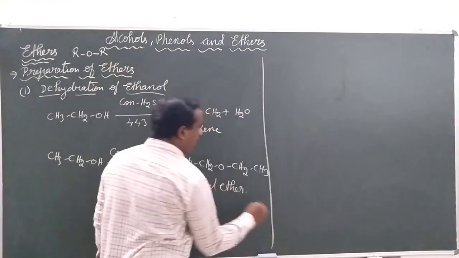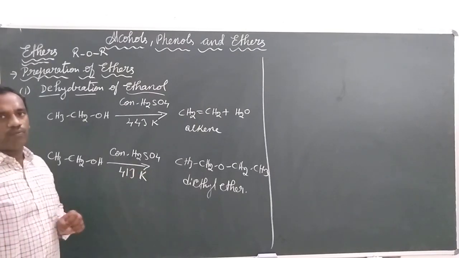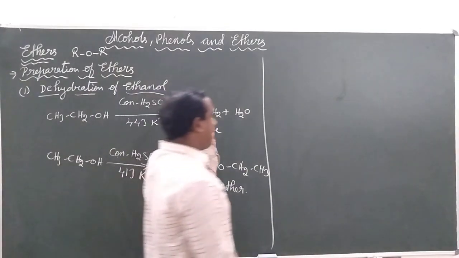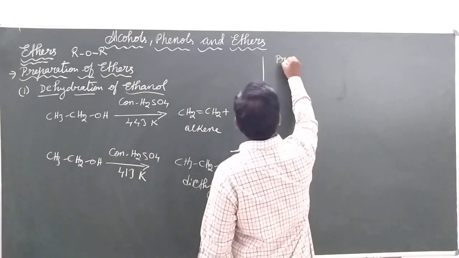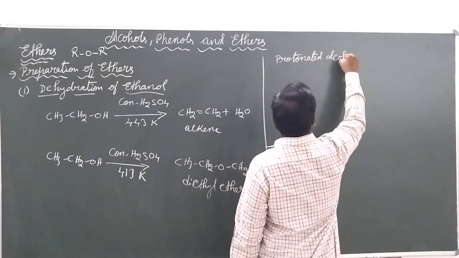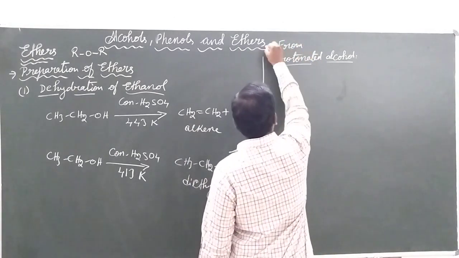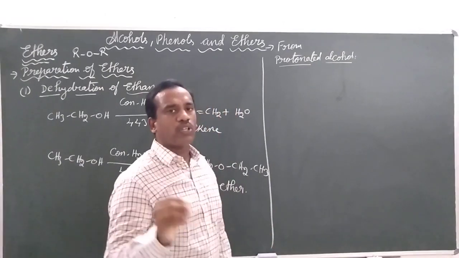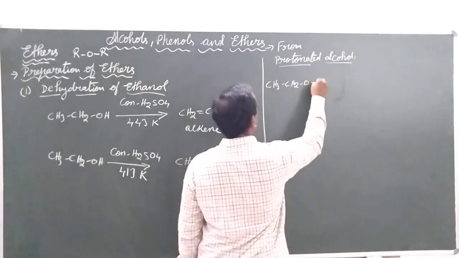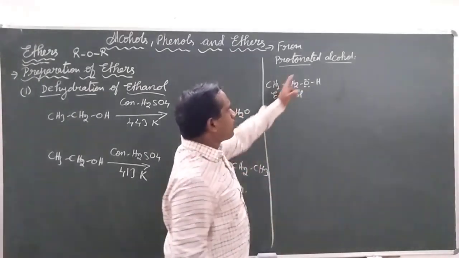Here, the so-called diethyl ether will be obtained from a protonated alcohol. What is meant by a protonated alcohol? Protonated alcohol means the alcohol is initially reacted with a protic acid, that is H2SO4. Let us take ethanol.